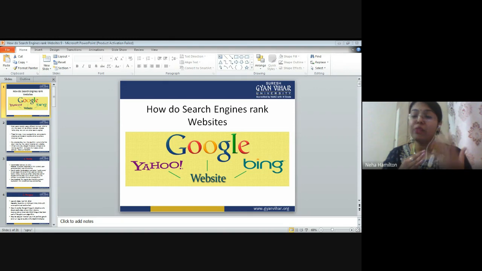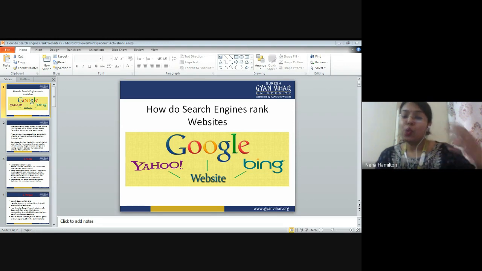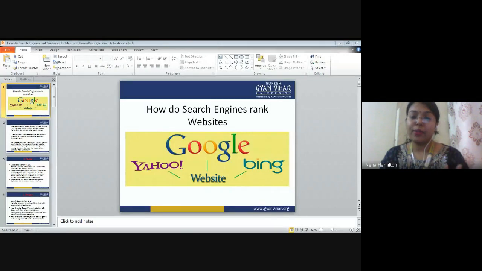Google is providing you search services. You are getting the result for that, and the mechanism that works behind those search services is called the Google algorithm, right? So I hope you have got the idea of what we are going to understand right now.